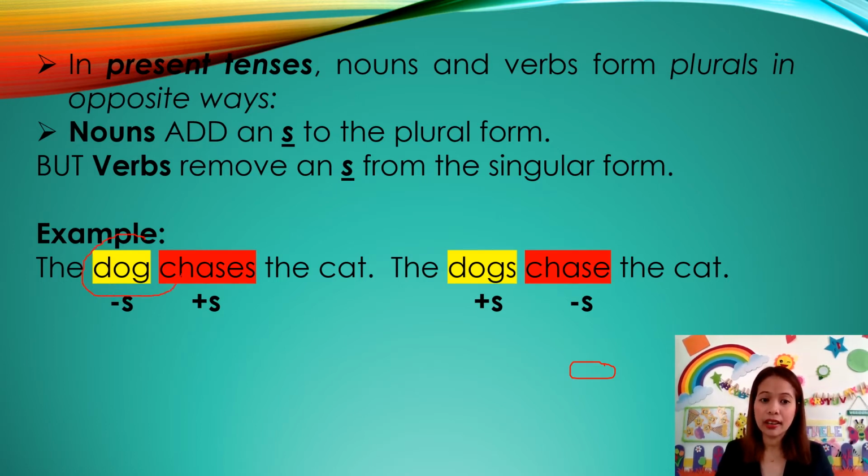Dog here is a singular noun. Chases here is a singular verb. But if you notice, they have an S. The dogs chase the cat. Dogs is a plural noun. Chase here is a plural verb. But if you notice, they remove the S. Okay?